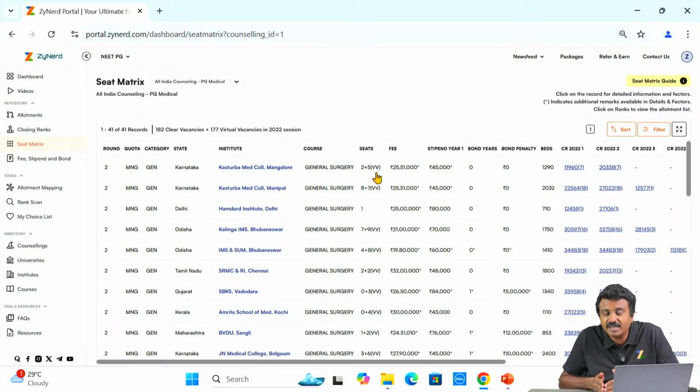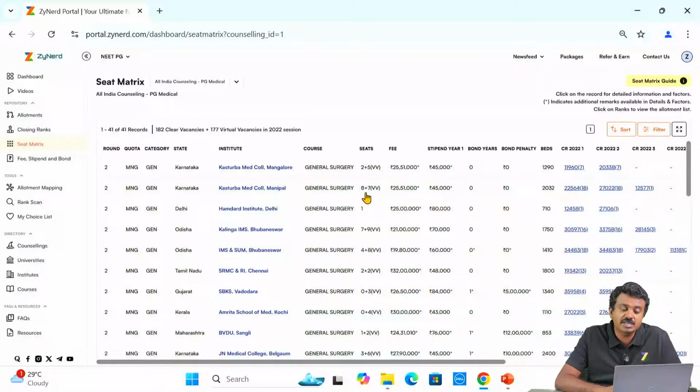Now I have to take a decision on joining. If I am within that 7, I can slightly confidently feel that these vacancies do exist every year. And if it is something like Kasturba Manipal, I will be very confident because every year out of 15 seats, almost 15 seats or 9 seats are vacant. So there will definitely be a vacancy.